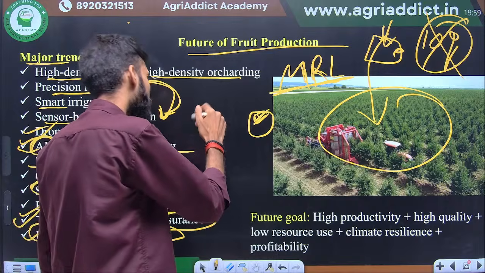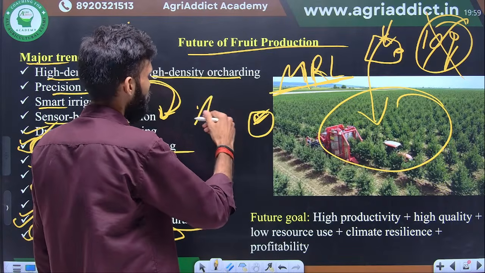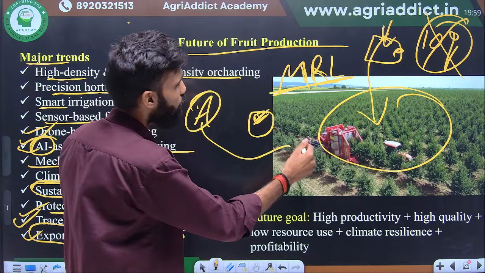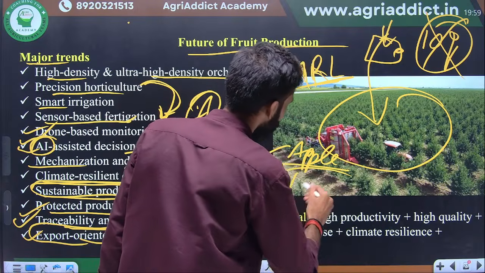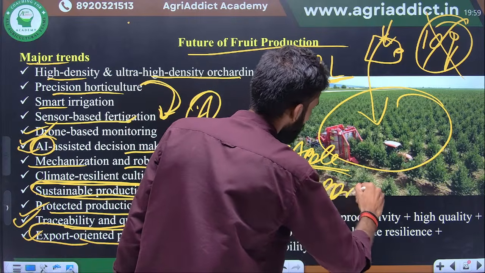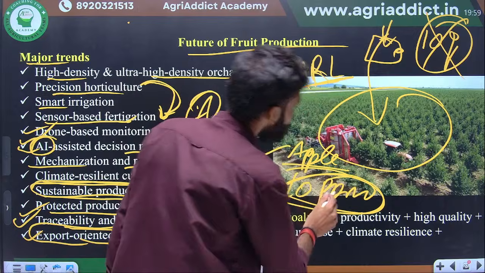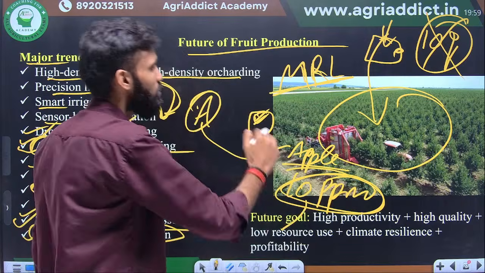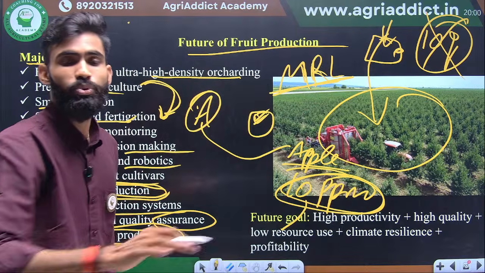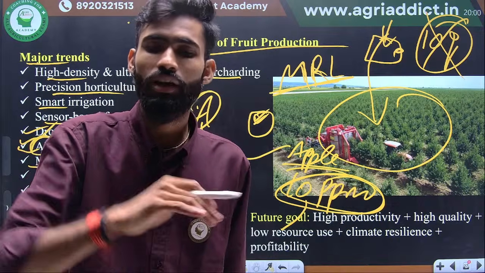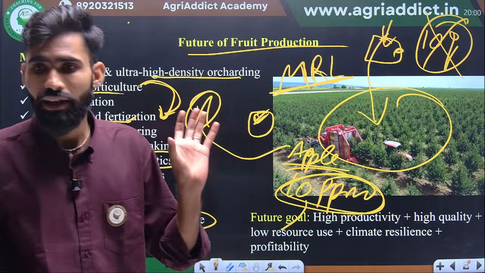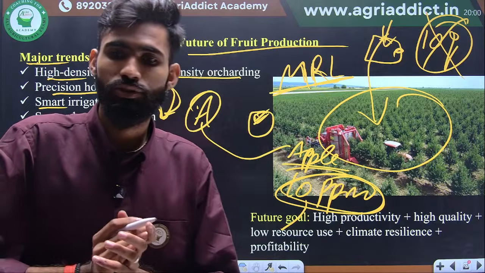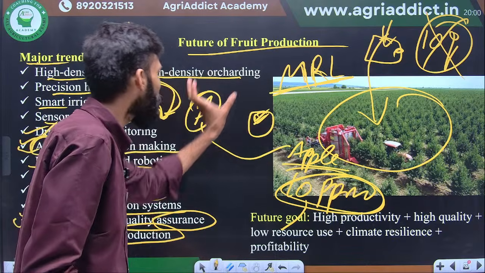Suppose you have a pesticide, and its name is A. This pesticide is recommended for apple crops, and the recommended dose is 10 ppm, okay. So if the concentration we detect is more than 10 ppm, then the total product will be prevented from export. So what will we do here? For sustainable practice of pesticides,